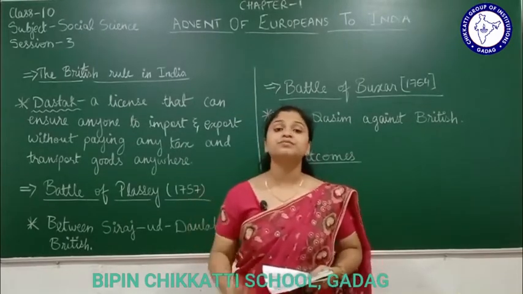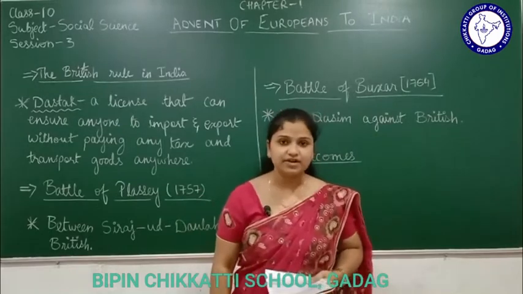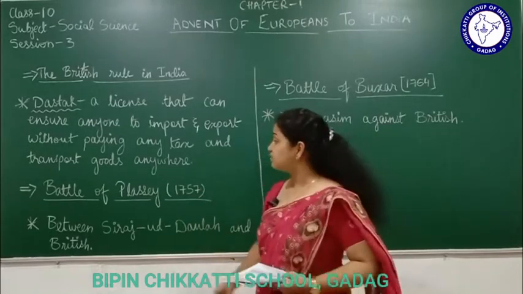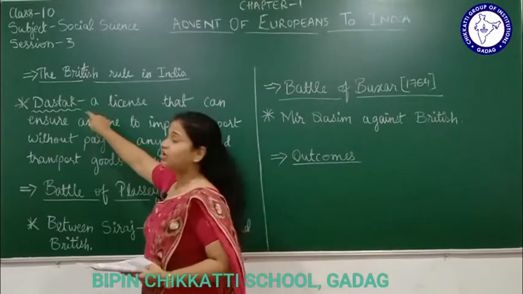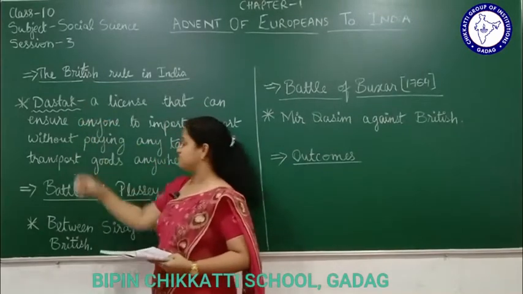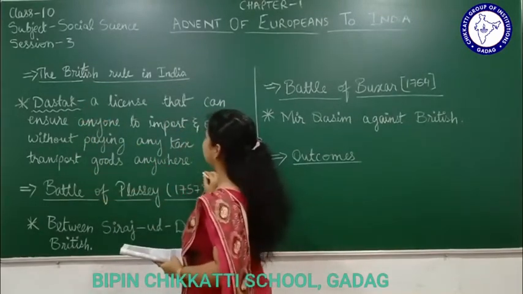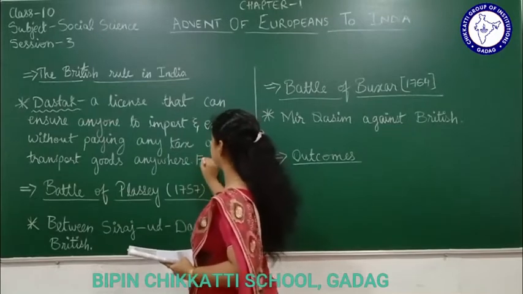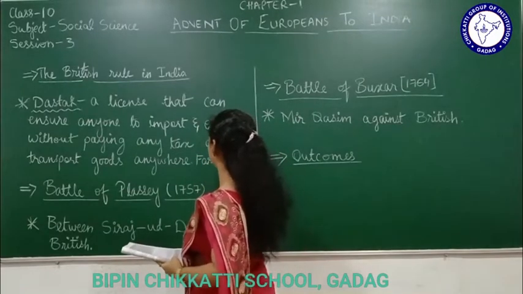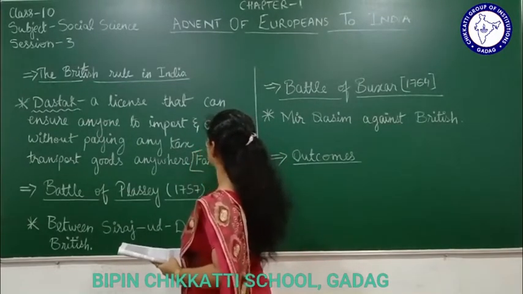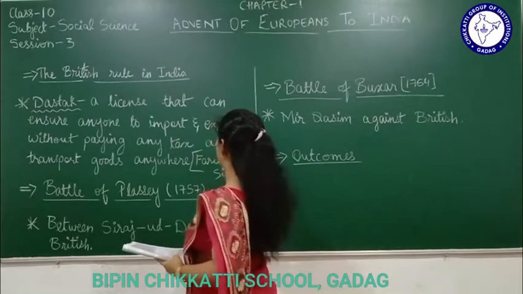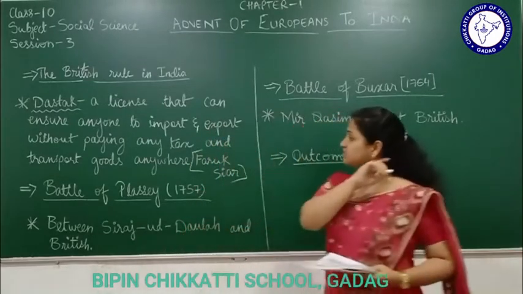Why? Because of this particular license called Dastak. Dastak was the license given by whom? By Farrukhsiyar.